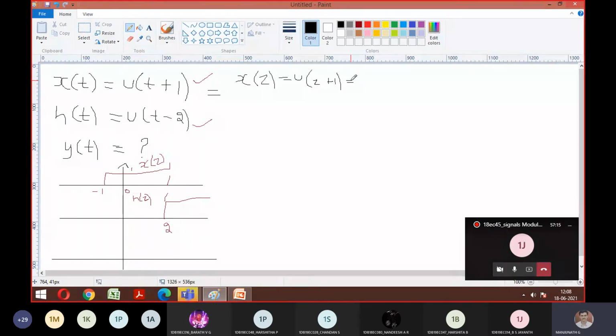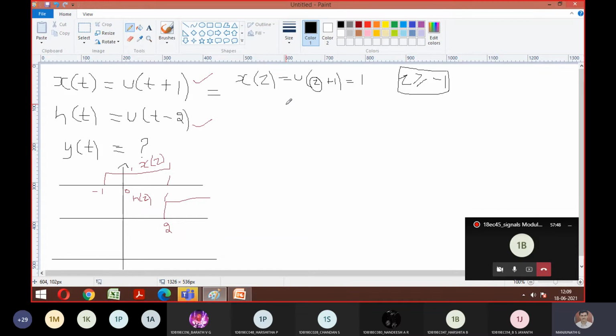Now tell me, when is this u of tau plus 1 going to be 1, or x of tau going to become 1, when I choose the value of tau equal to what interval should I take? Tau greater than or equal to -1? Yes, sir. Understood what I'm telling?